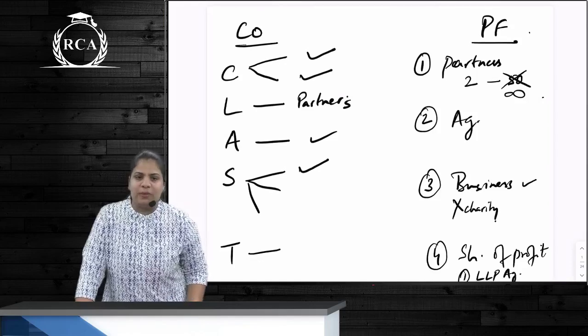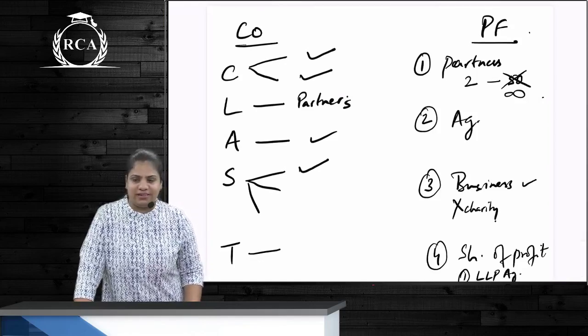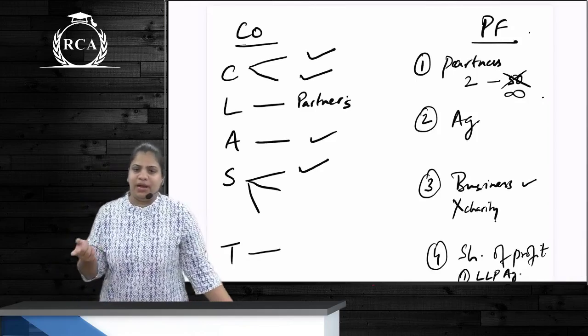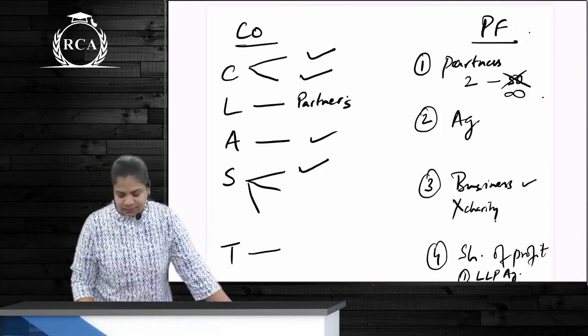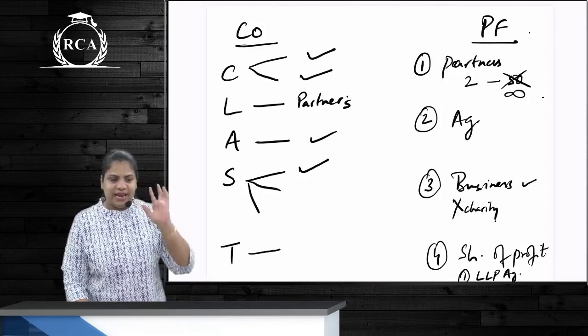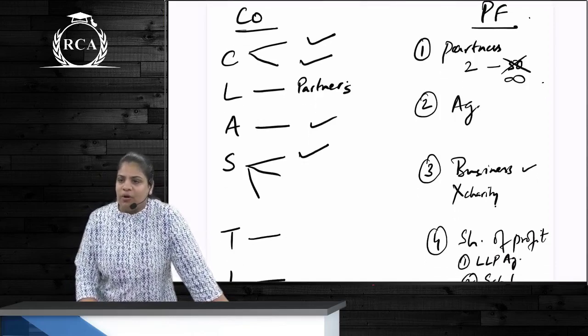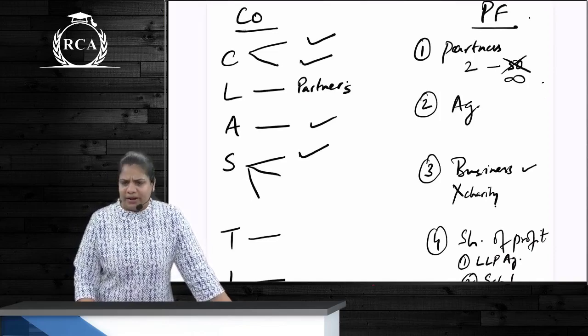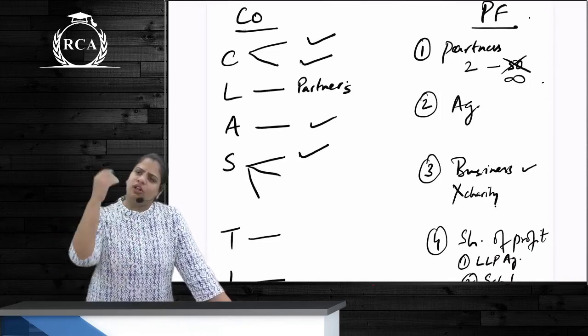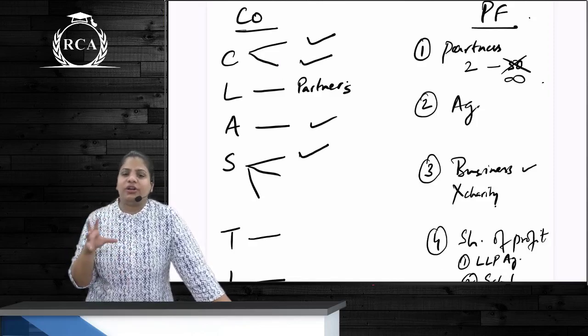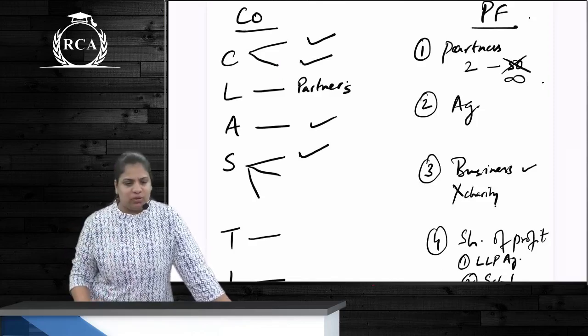Then with respect to partnership firm, these were the characteristics. First is number of partners. Over here, minimum number is 2, maximum number is no limit, correct? Next is LLP is agreement based, है ना? Good point or bad point? Good point. Companies Act में इतना सारा we have to follow whatever rules and provisions are given. Over here, can we make our own rules? Yes, जितना allowed है उतना चलेगा, correct?